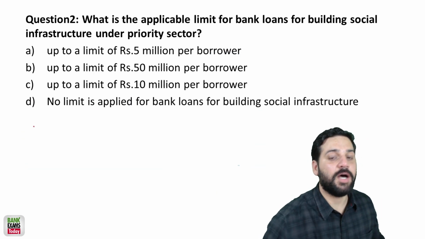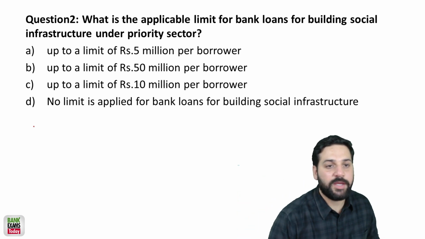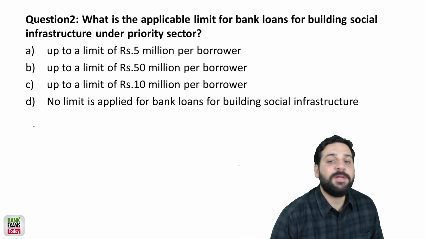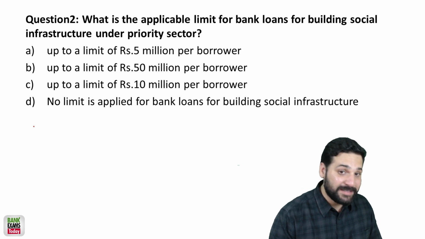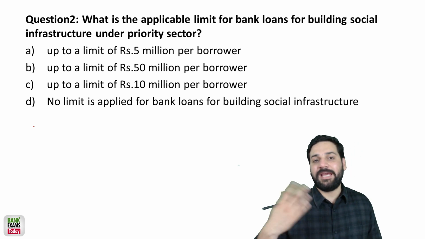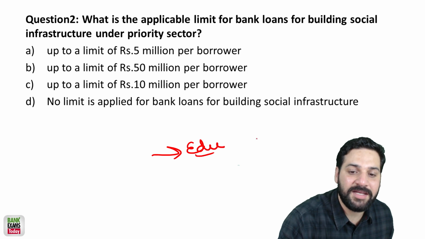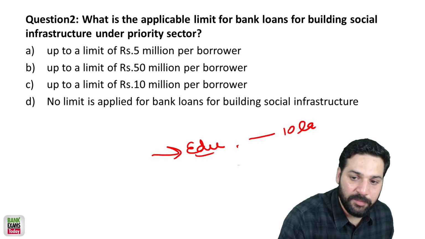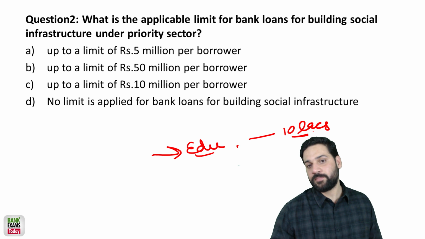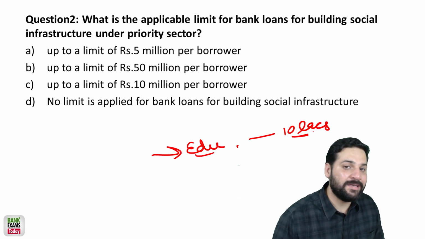Question number 2, please write your answers in the super chat section. What is the applicable limit for a bank loan for building social infrastructure under the priority sector? So there are certain limits. For example, in case of educational loans, there is a limit of 10 lakh rupees per borrower. In case the loan is beyond 10 lakhs, it won't be covered in priority sector.